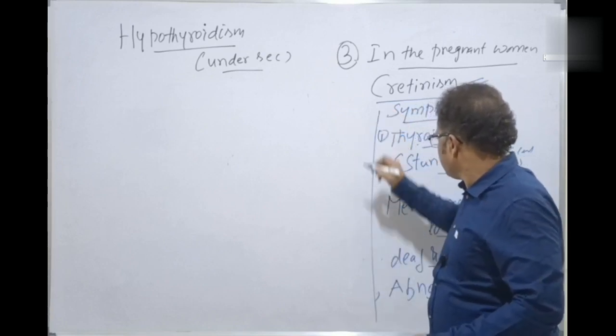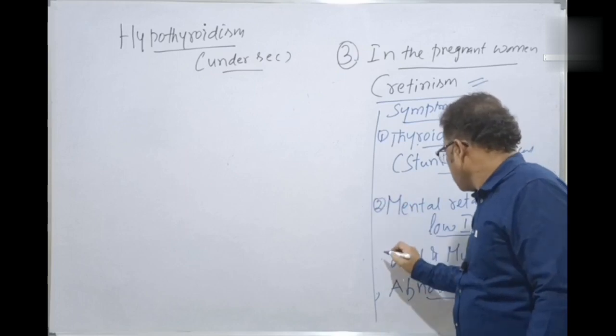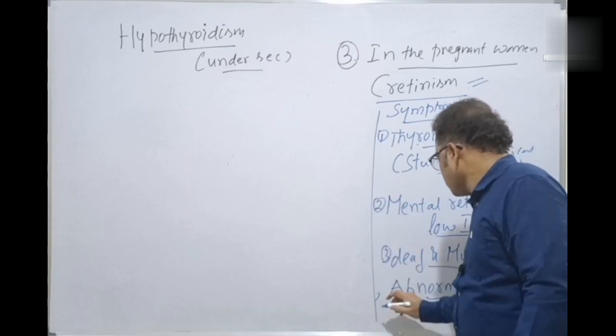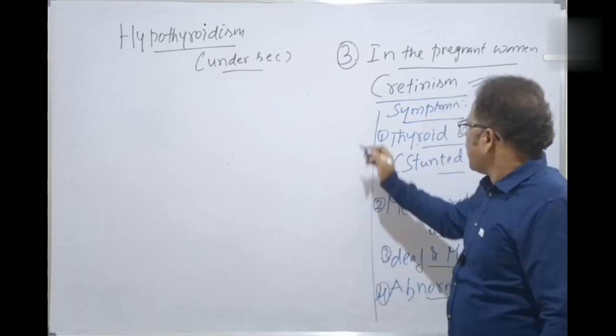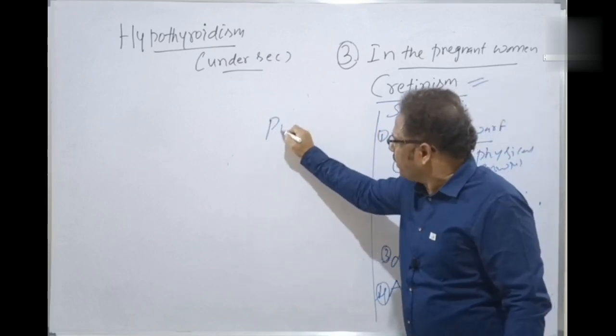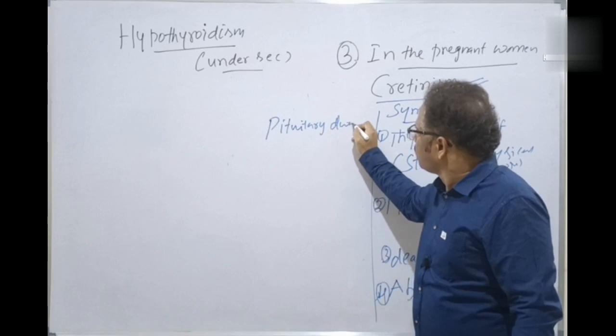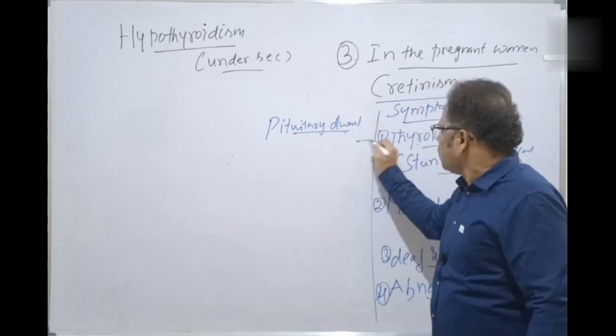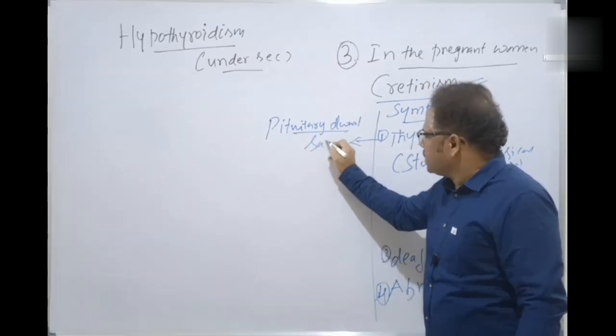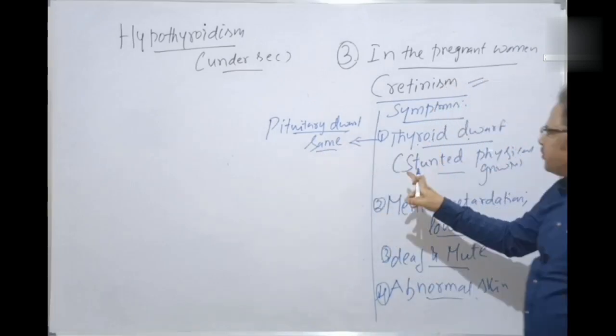See, this is 1, for example, 2, and 3, and 4. Okay. And here is a pituitary dwarf. Let's discuss the pituitary dwarf. In the pituitary dwarf also, the same thing here: stunted physical growth is there.